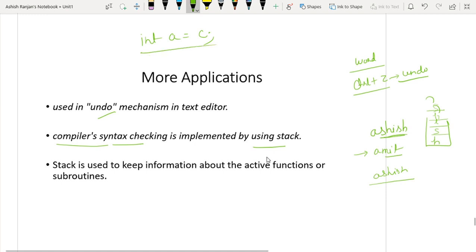Is this the right syntax or not? So syntax checking is done with the help of the compiler. Int a is equal to 2. So whether the structure of this instruction is correct or not is also checked with the help of the compiler. Obviously you have seen that recursion also uses the stack.